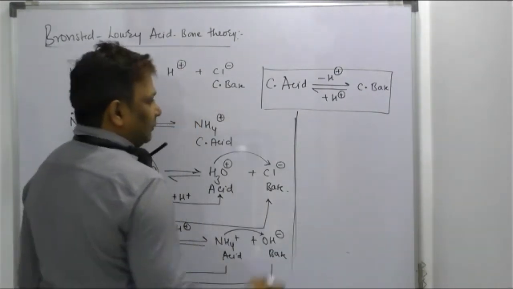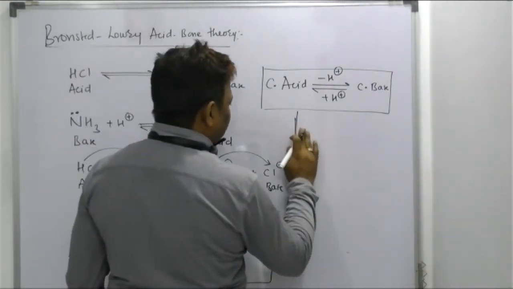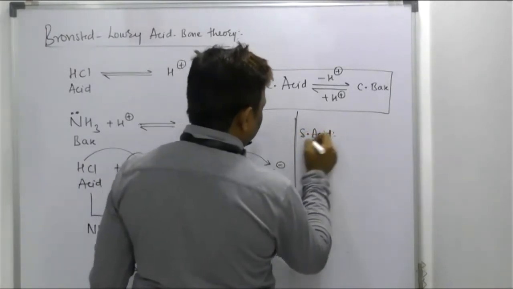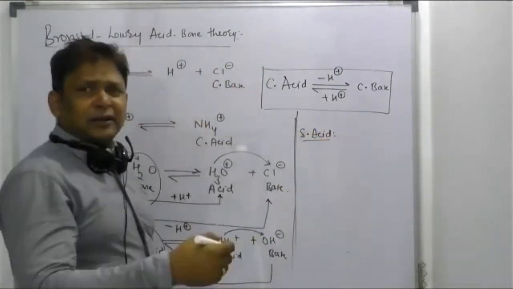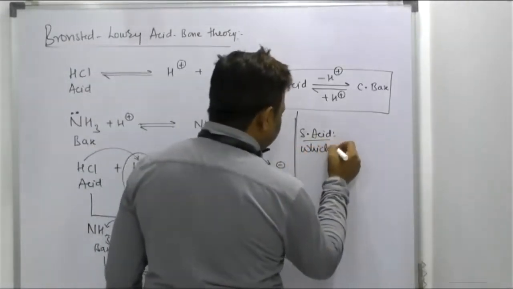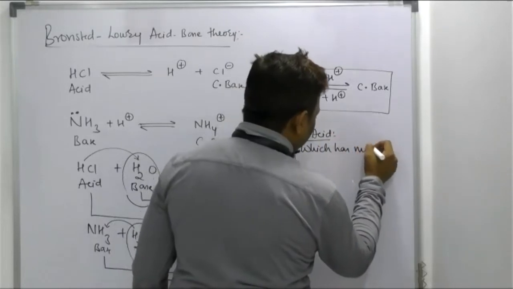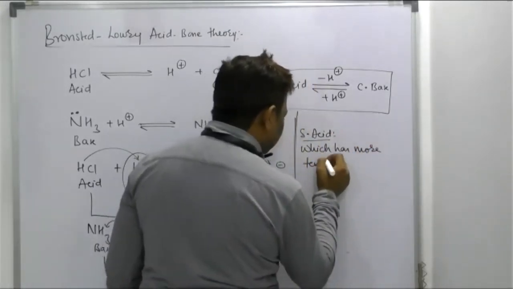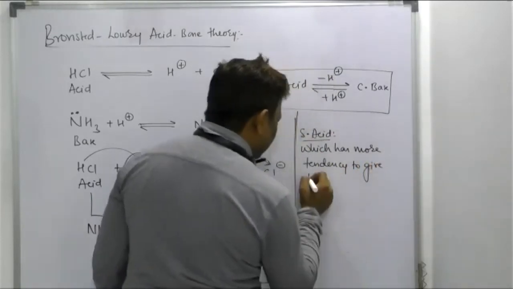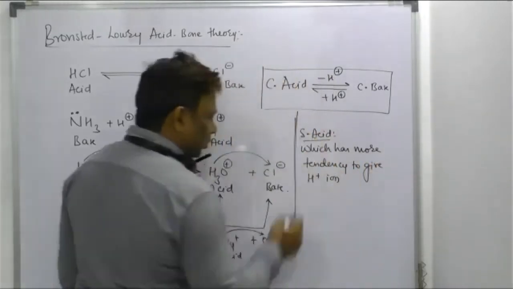Now, what is a strong acid? Which has more tendency to give H plus ion, right? Which has more tendency to give H plus ion is a strong acid.